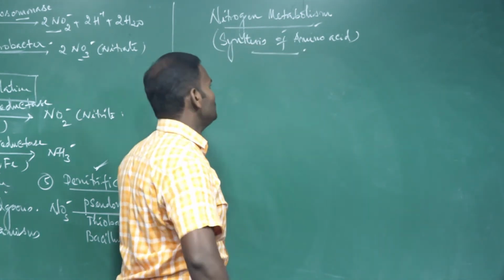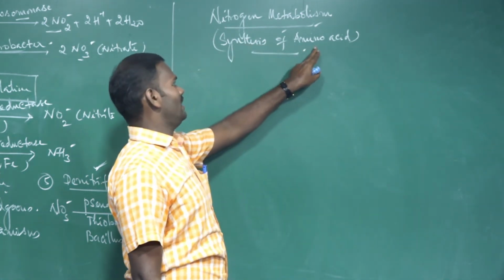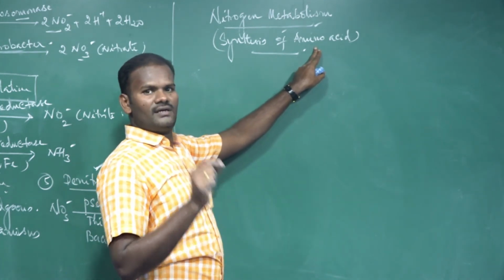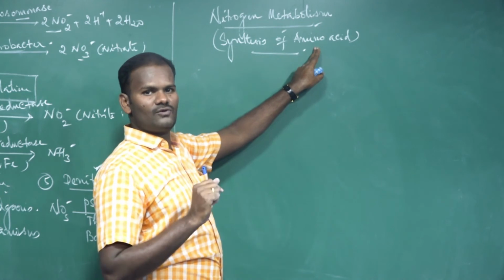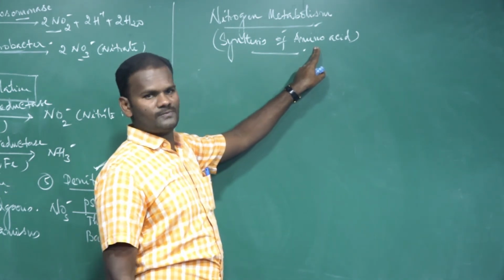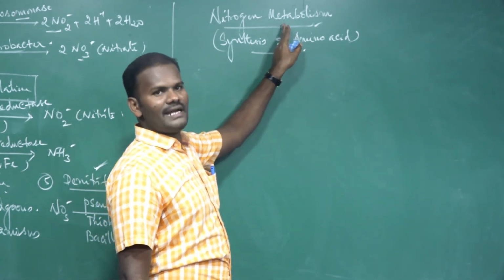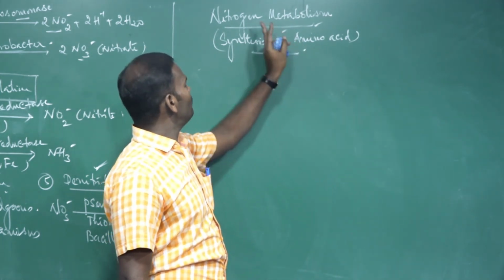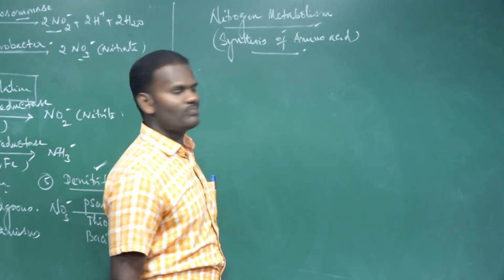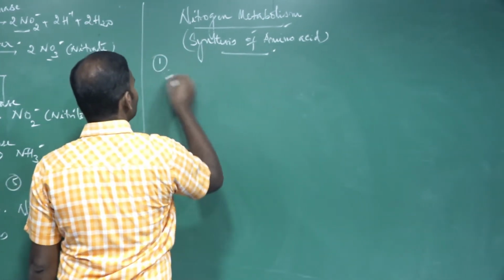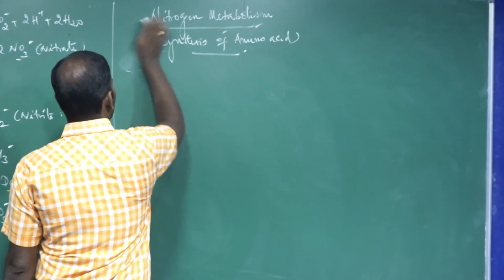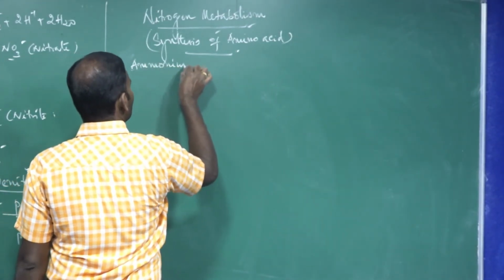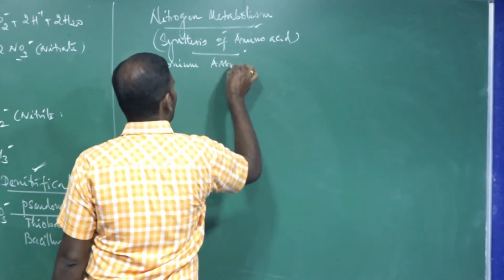See, amino acids contain an amine group. Each and every amino acid contains at least one carboxylic group and one or more amino groups. So this nitrogen, from nitrate, is used for the synthesis of amino acids by the process called nitrogen metabolism. The first step is ammonium assimilation.